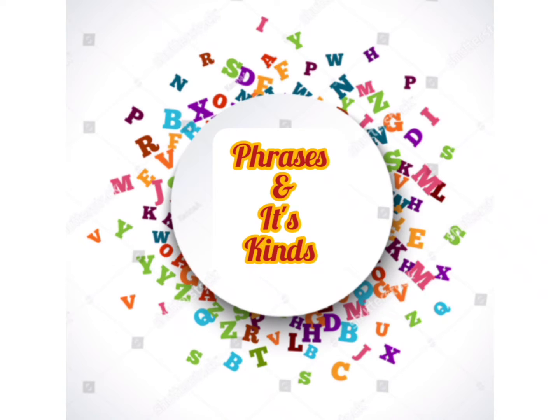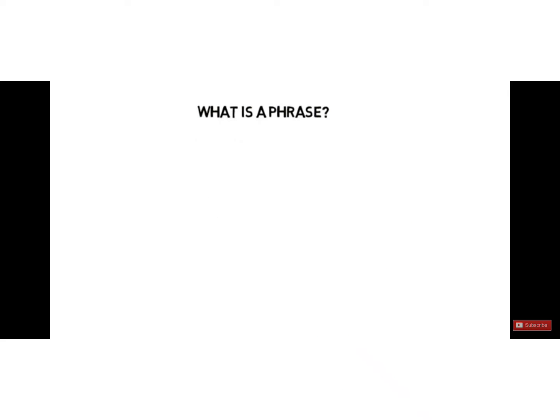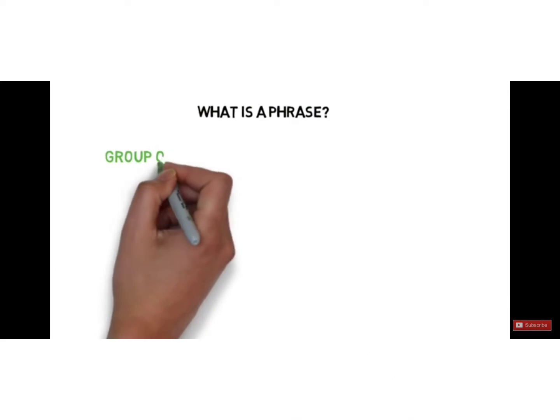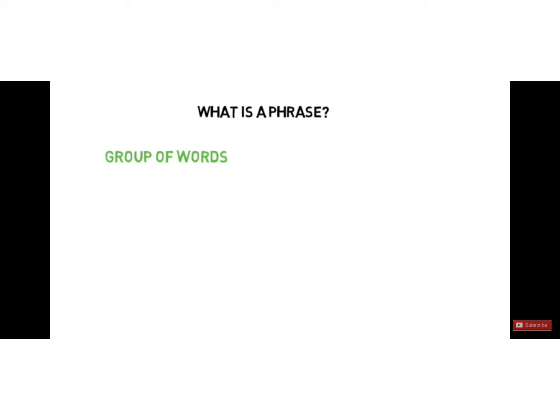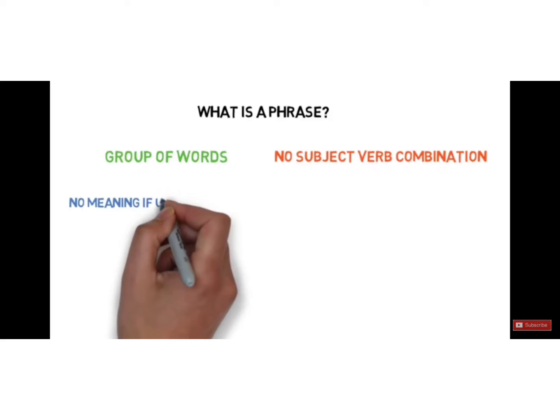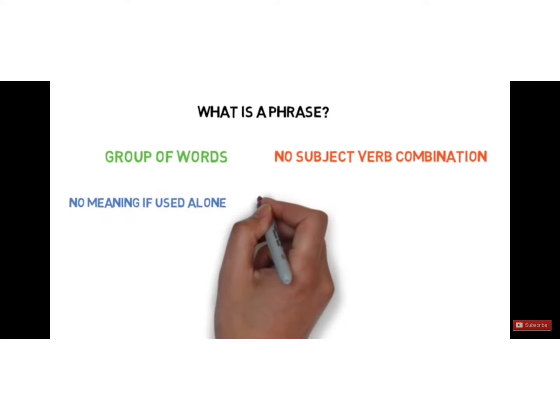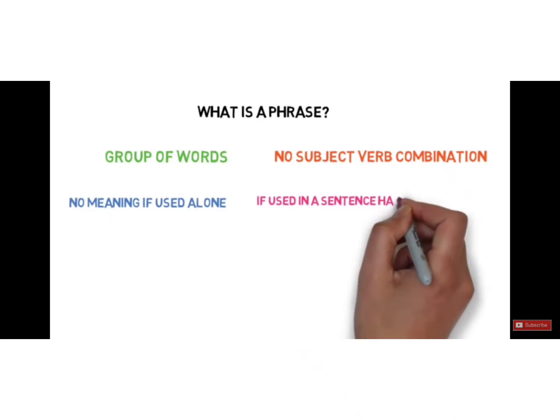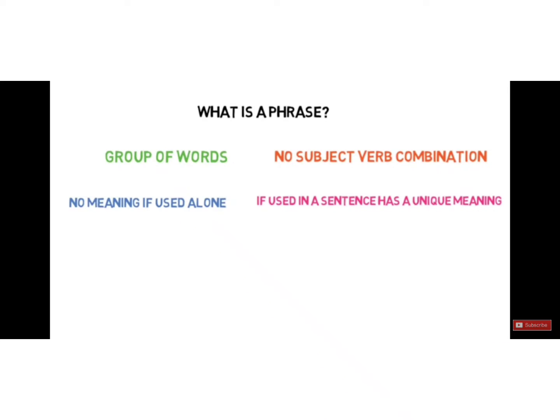Today we are going to discuss our next topic, phrases and its kinds. So let's start. First of all, what is a phrase? A phrase is a group of words that does not have a subject-verb combination. It does not have meaning if used alone, but if used in a sentence it has a unique meaning.